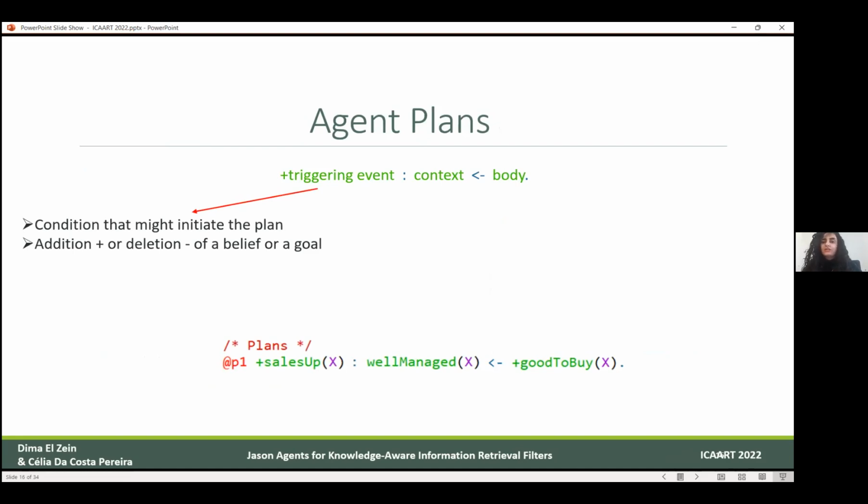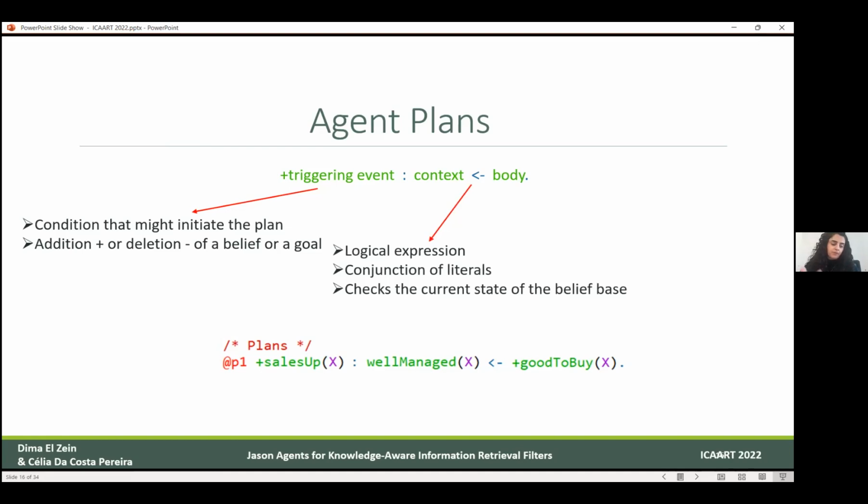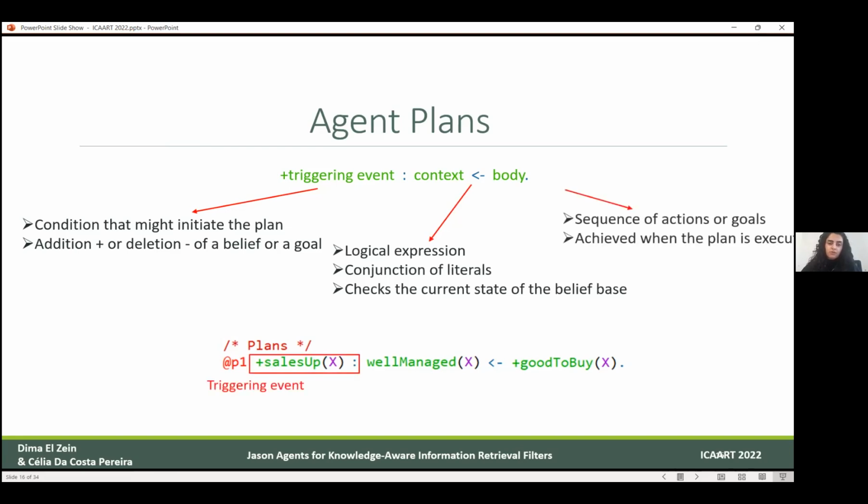Once the plan is triggered, we will check if the context is valid. The context in this case is a set of conditions also. In case the triggering event and the context are satisfied, then the actions in the body will be executed. So if we show a small example, the first part is the triggering event, followed by the context, and in case it is satisfied, the body, good to buy, will be executed.